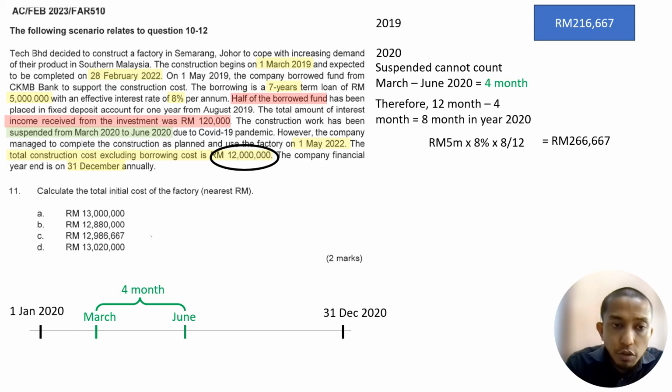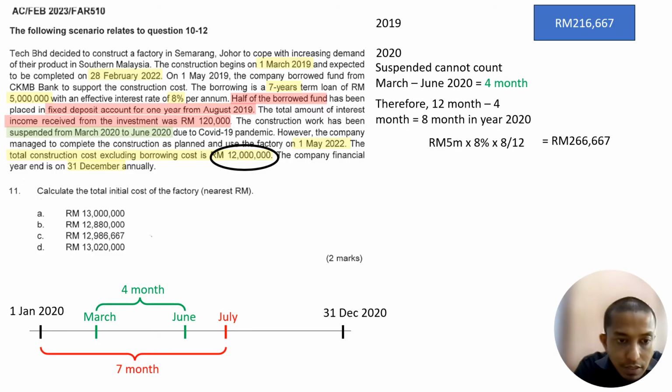The income starts on August 2019 and runs for 1 year, meaning it stops on the 1st of July 2022. In other words, this is the timeline. I show you the timeline for this year, the income for this year.